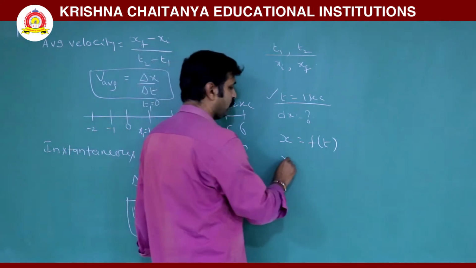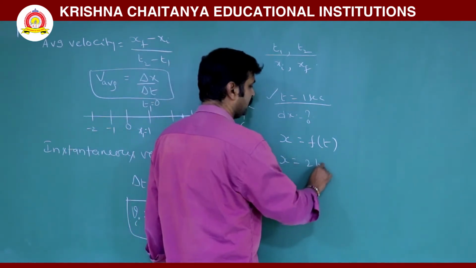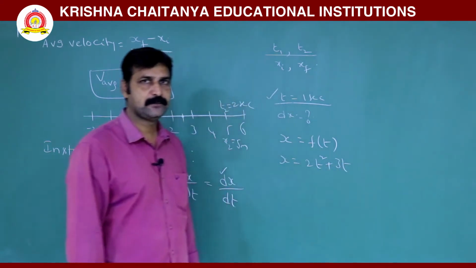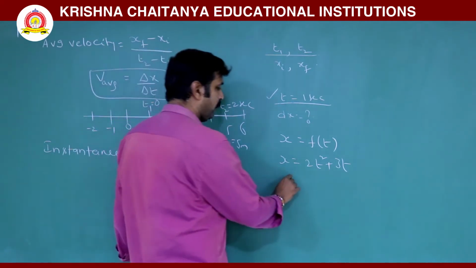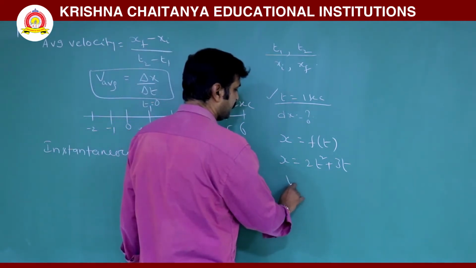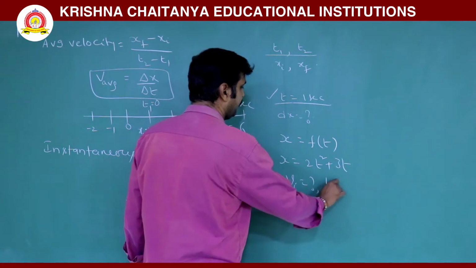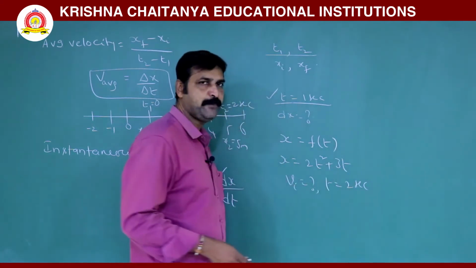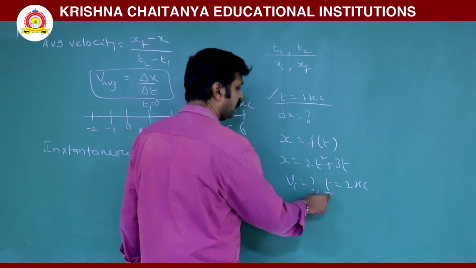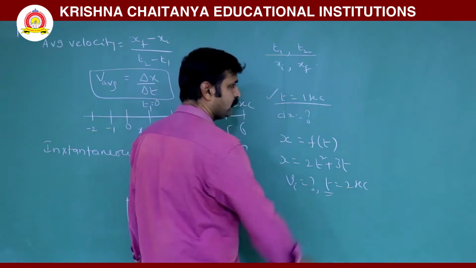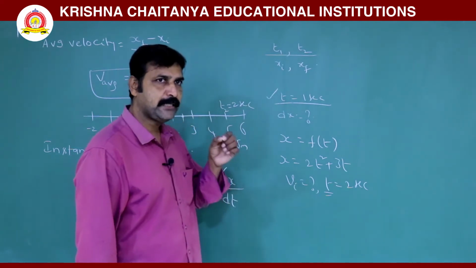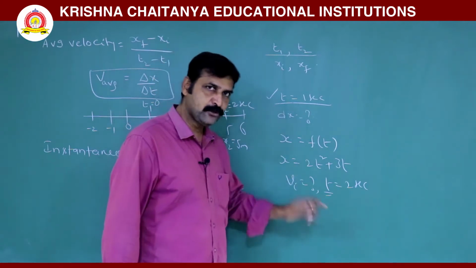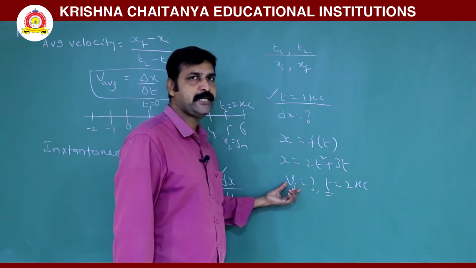That means you will be given, say, x is equal to 2t squared plus 3t, like this. Then you will be asked to find the instantaneous velocity at t is equal to 2 seconds or 1 second, whatever it may be. Now if you are asked to find the instantaneous velocity at t is equal to 2 seconds, that means at that time only, not the 0 to 2 second interval. At 2 seconds only you are asked to find the instantaneous velocity.